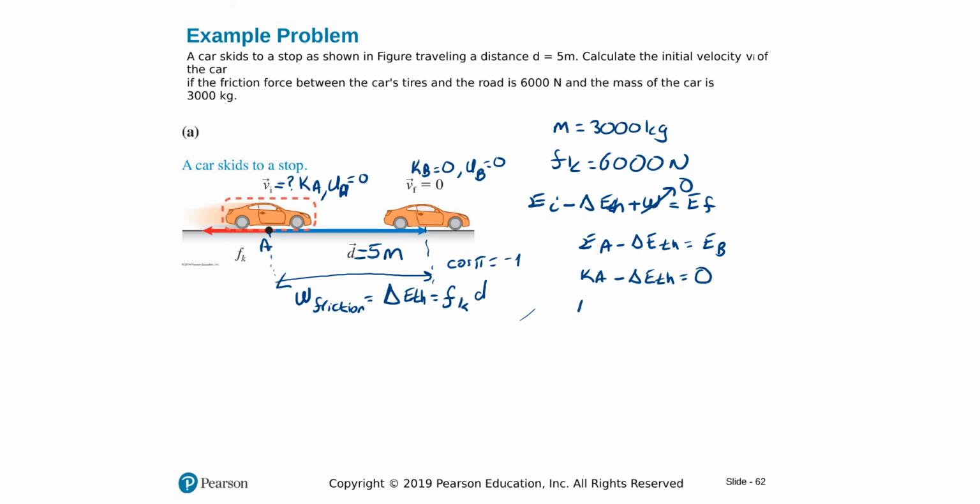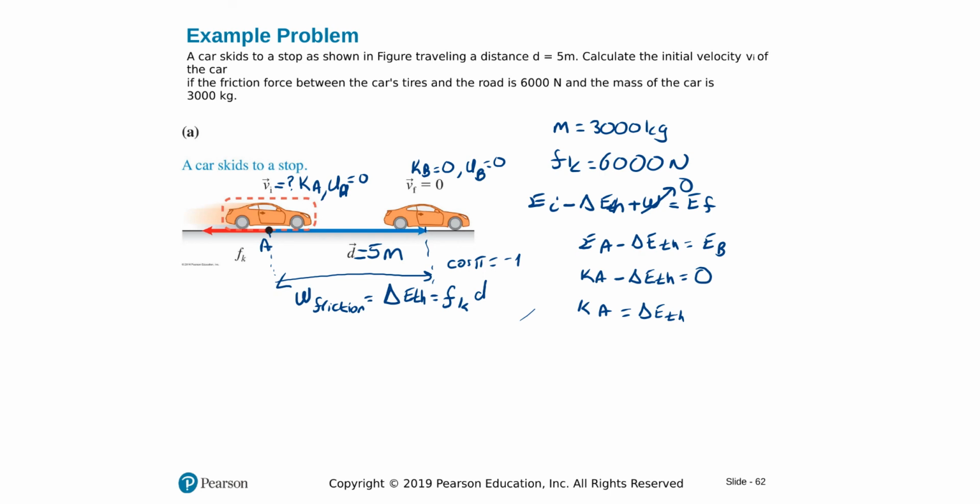That gives us that kinetic energy at A should be equal to how much energy converts to thermal energy. We can also logically think here, since the car stopped, initially it only had kinetic energy, and all that energy is eaten by friction, converted to thermal energy, so they should be equal, which is what we found here.